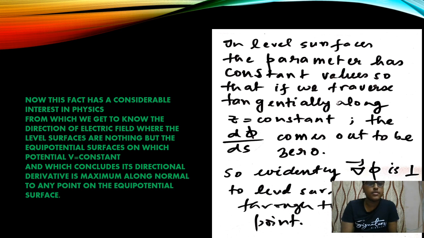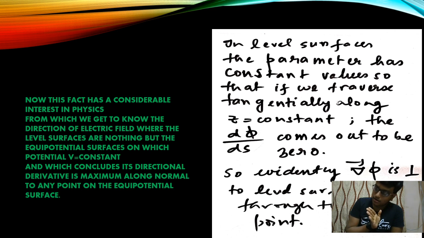Okay. Now this fact has considerable interest in physics, from which we get to know the direction of the electric field, where the level surfaces are nothing but the equipotential surfaces on which potential V is equal to constant. You can take magnetic potential as well, gravitational potential as well, any potential. Any equipotential surface is the surface along which V is constant, and here the parameter is V, which concludes its directional derivative is maximum along the normal to any point on the equipotential surface. That is why we write electric field equal to negative grad phi.